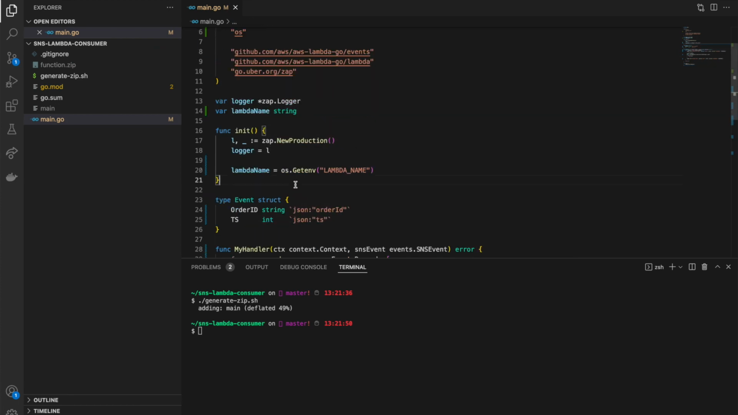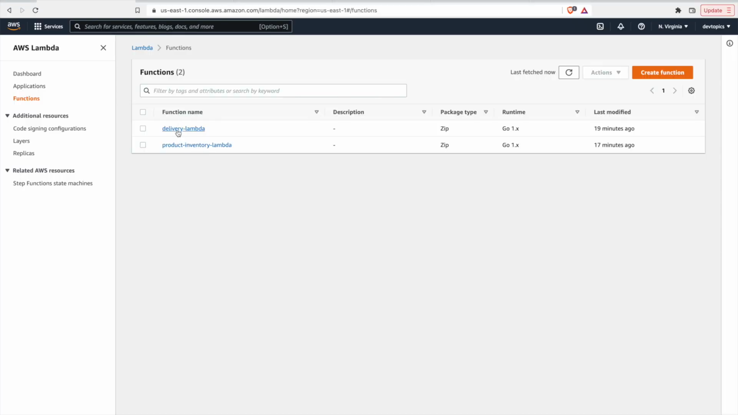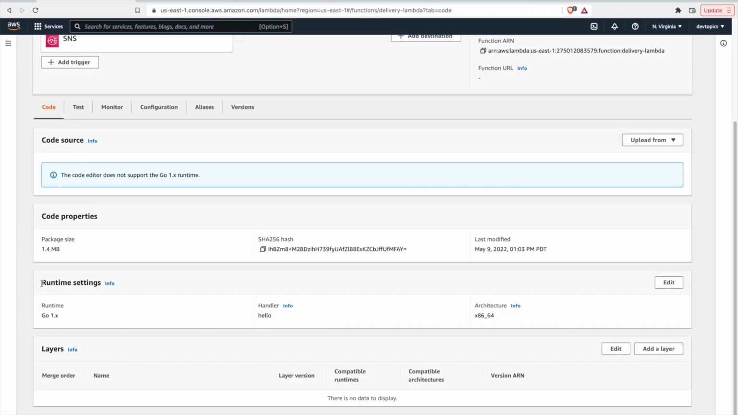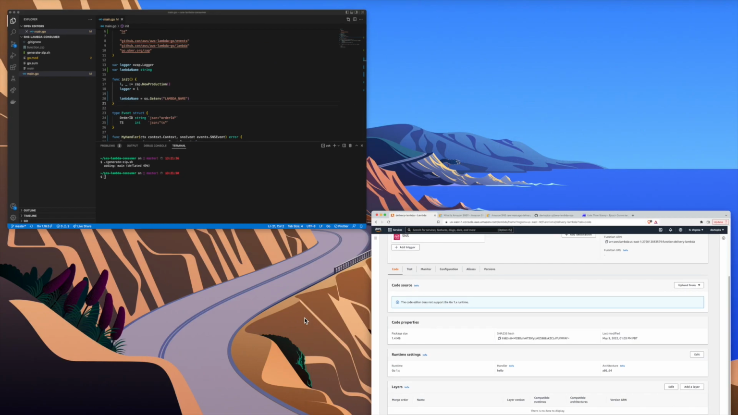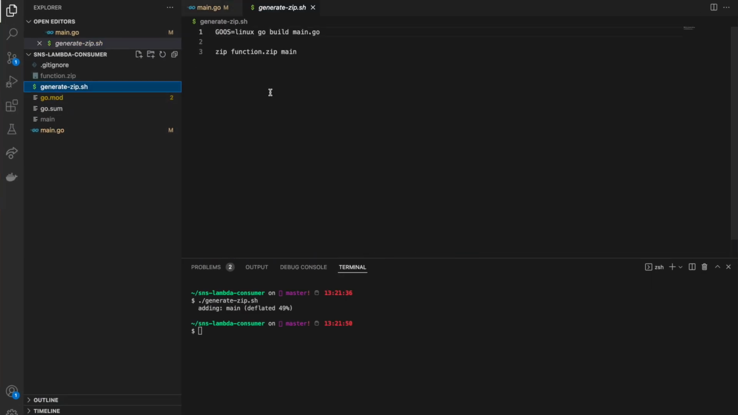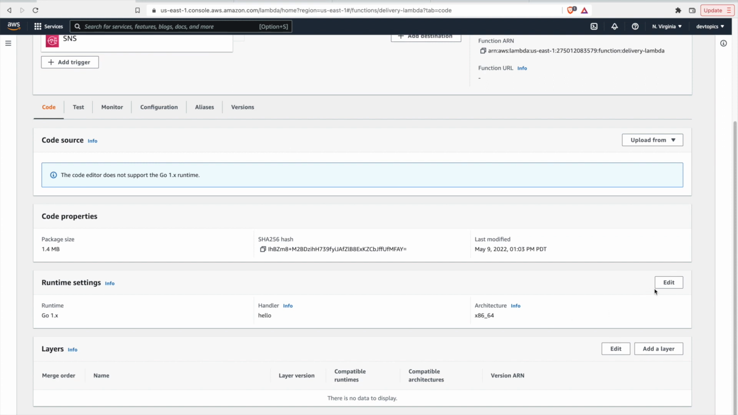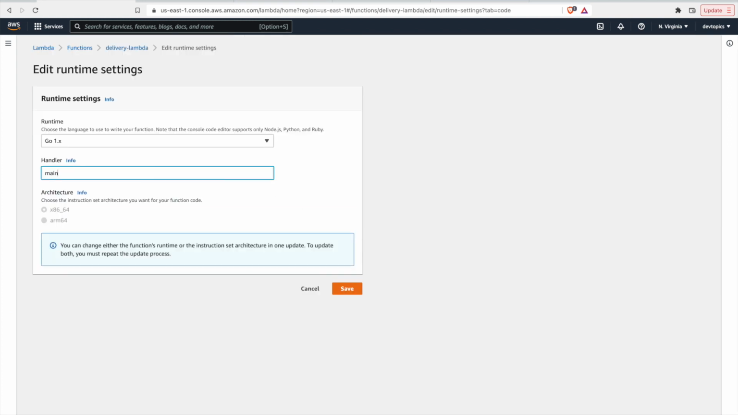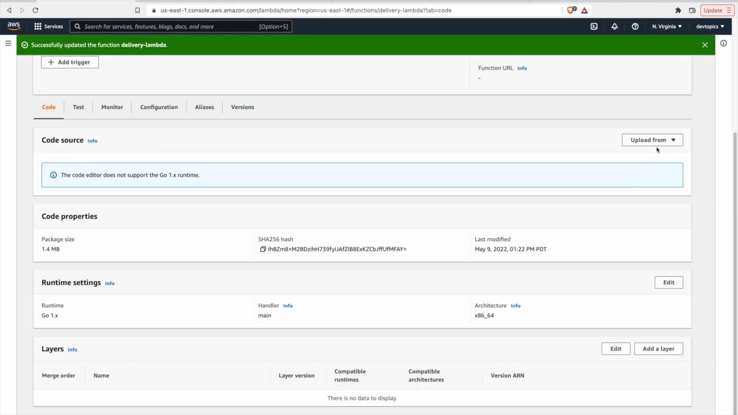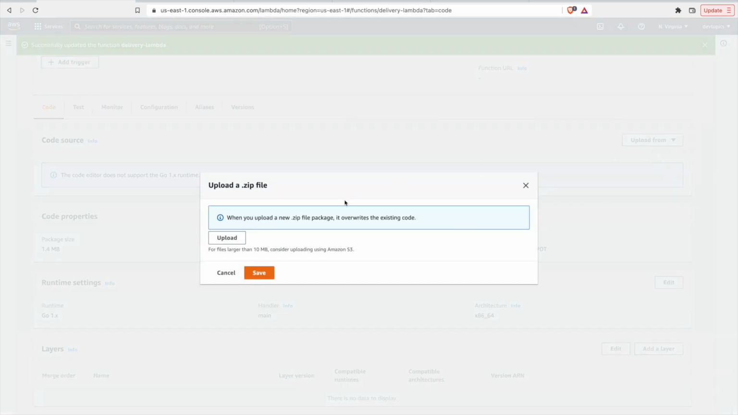So let's go back to the Lambda console and let's upload for delivery Lambda, and really quickly under runtime settings, the handler here is specified as hello. So this needs to be whatever you called the binary or executable you generated. So if we look in our generate zip, we're actually generating this as main. So that's the name of our handler. So let's edit this, change this to main. We'll hit save, and we'll hit upload from now, and let's upload our zip file. So I'll find my file and we'll click save.